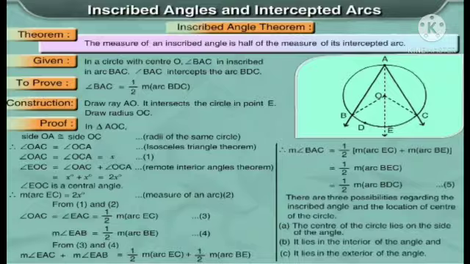Hence proved. Now students, one note is there. There are three possibilities regarding the inscribed angle and the location of the center of the circle. The first one is center of the circle lies on the side of the angle. It lies in the interior of the angle and it lies in the exterior of the angle.